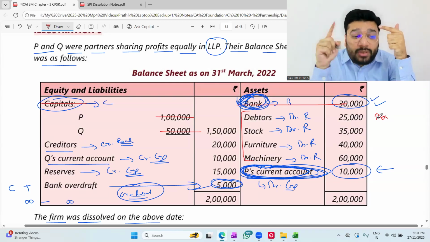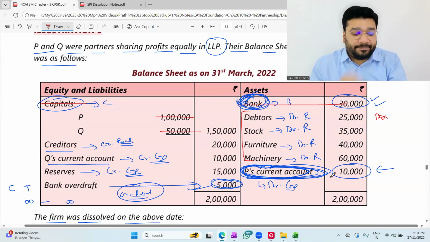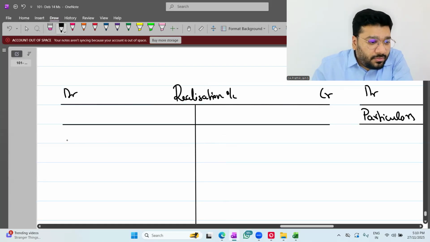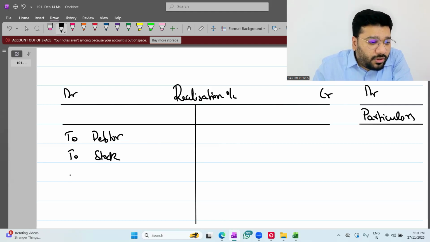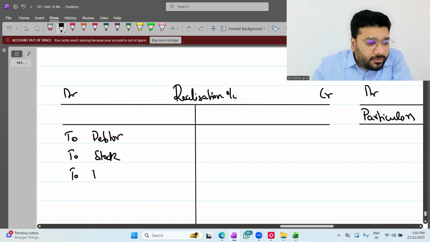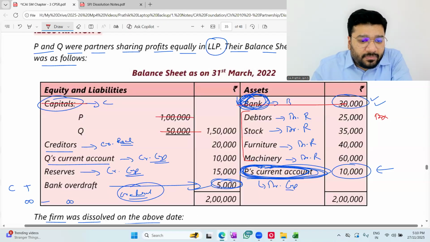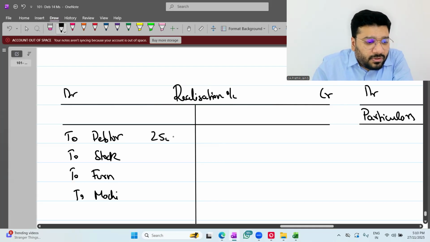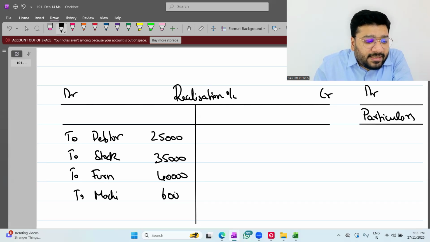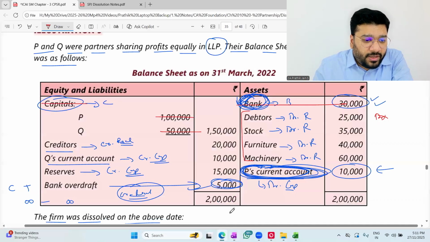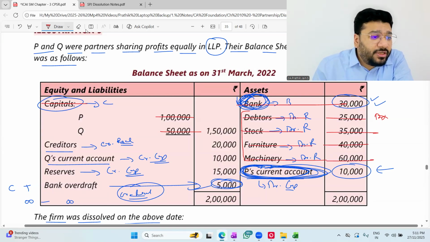So realization account debit, to debtor, to stock, to furniture, to machinery. Amounts, people: 25,000, 35,000, 40,000, 60,000. The moment I pass this journal entry and do the posting, these balances will get eliminated from your balance sheet.